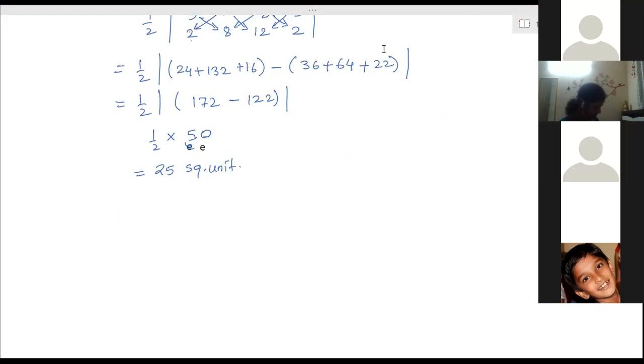Ma'am, and in the ninth one, I got 28 square units. Even me too. Ninth one I got 28 square units. In this exercise, there are some answers that are wrong.